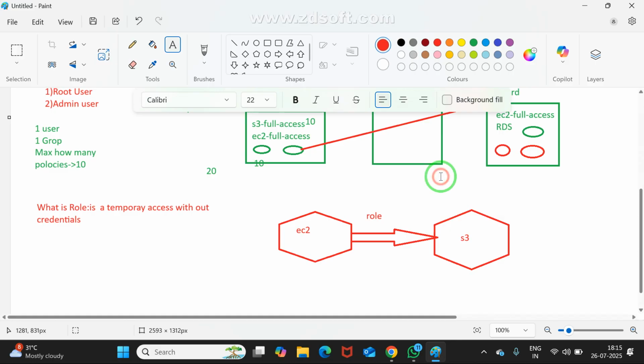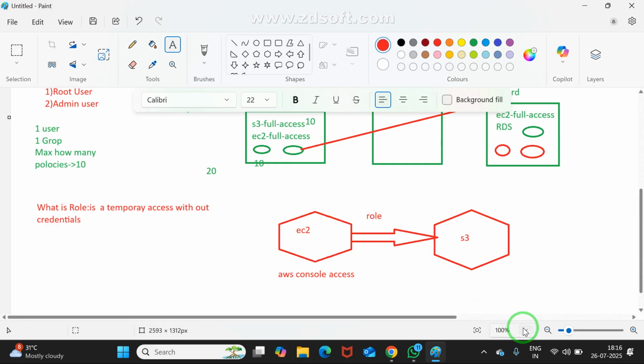You may ask me, without a role, is it possible to communicate? Yes, it is possible, but that is not the good way, that is not the right way. But anyway, I'll tell you. I'm entering into EC2 and I may install the AWS console access. Whenever I assign AWS console access to EC2, what is the specialty here? It may be able to communicate with all the 255 resources.